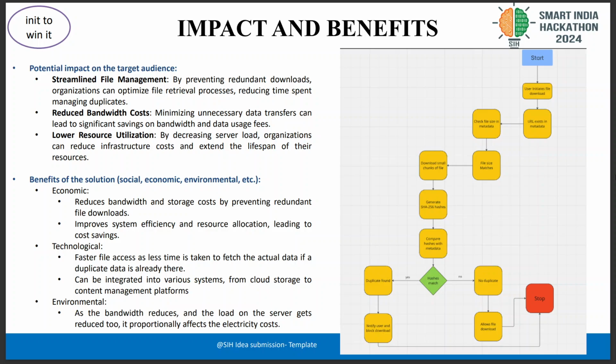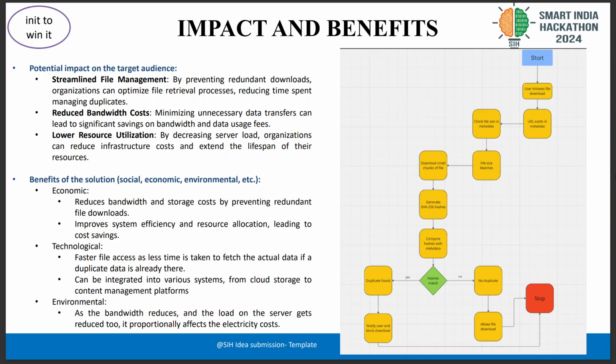The benefits of the solution are economic: as said earlier, it will reduce the cost for the organization handling it. Environmentally, it will consume less electricity as the load on the server reduces.